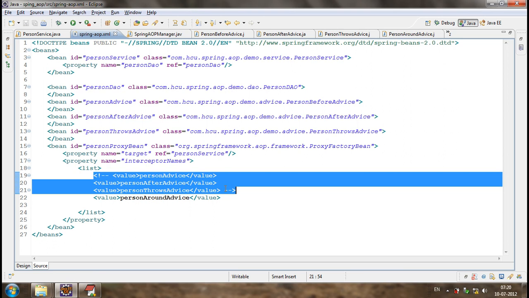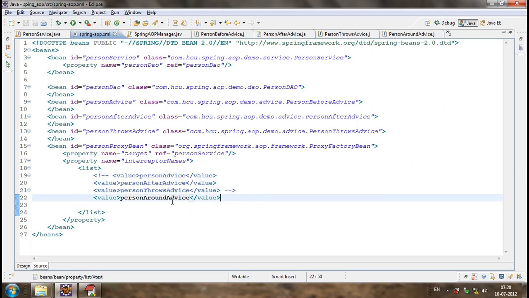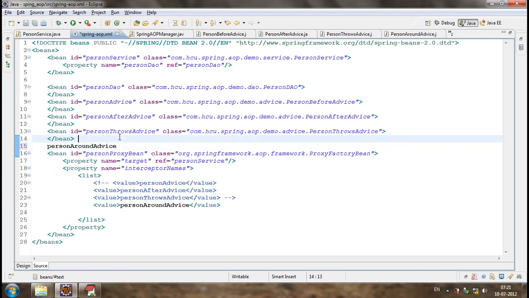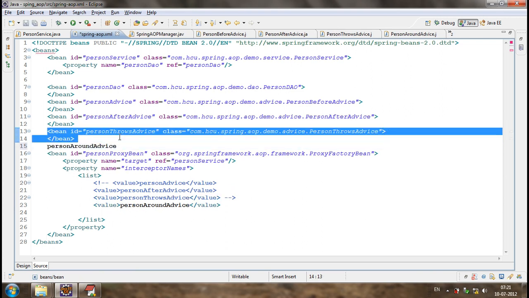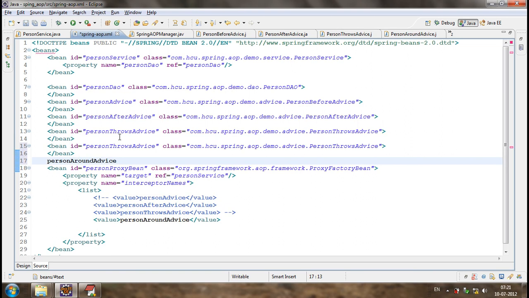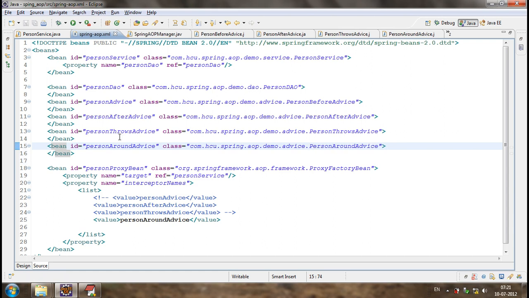Let me have only around advice. This around advice will handle all the above stuff: before, after, around, throws and everything. Now I have only around advice configured.